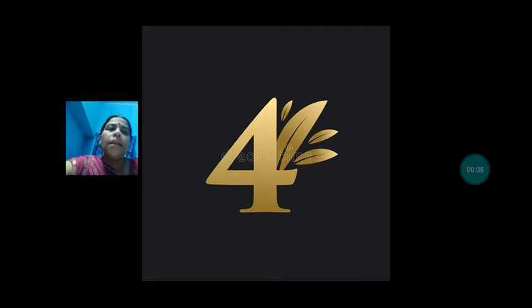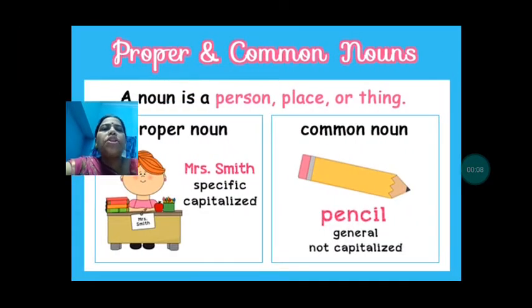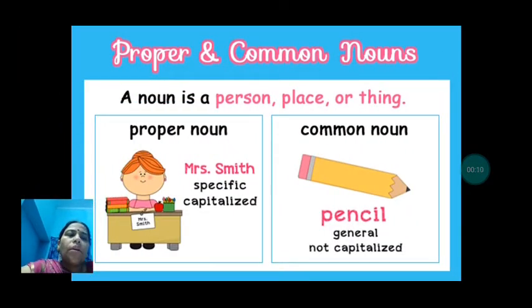So, today, children, in grammar, we are going to read chapter 7, that is common and proper nouns. In that, we will do about the common noun. So, first of all, we will know what is a noun. A noun is the name of a person, place, animal, or thing.